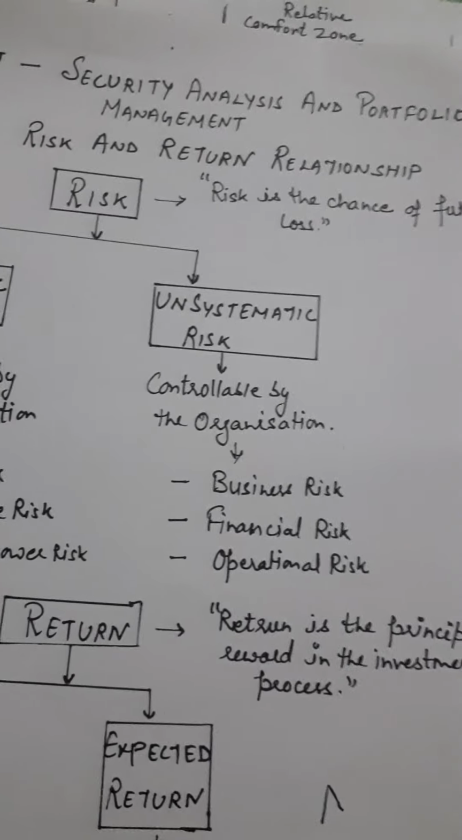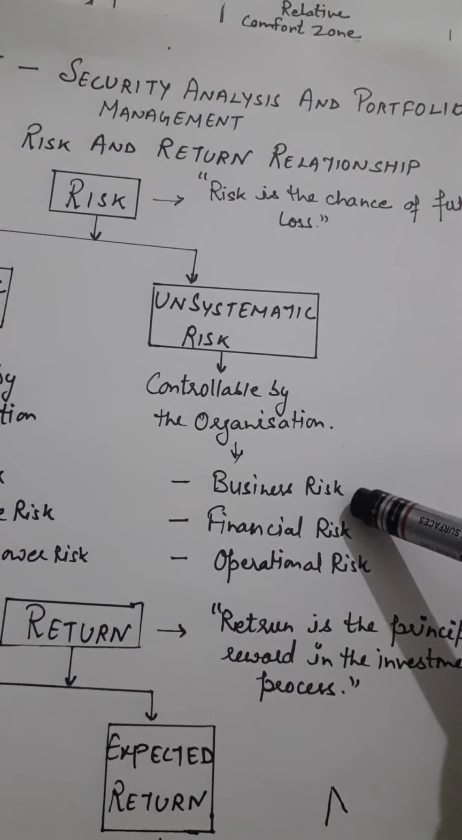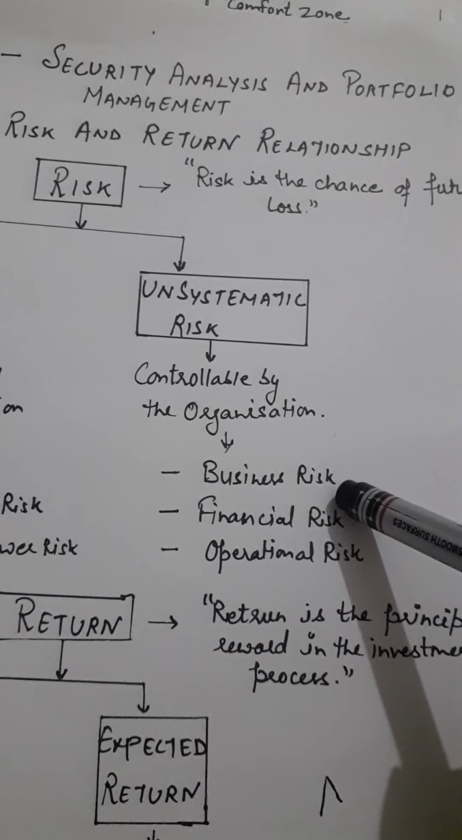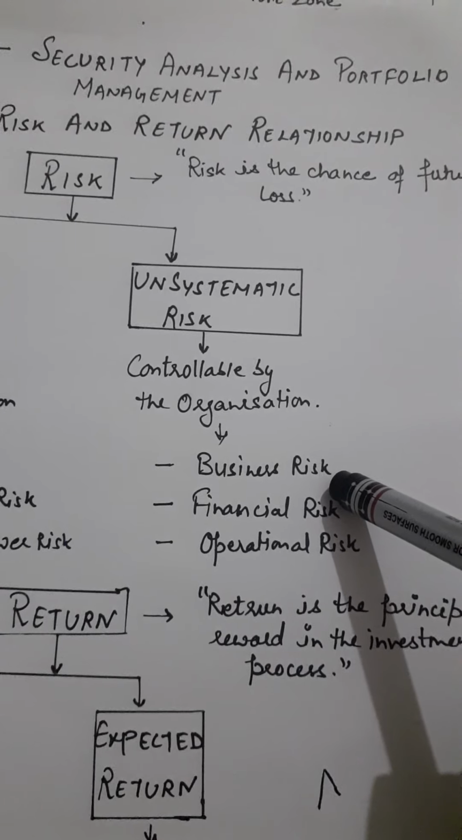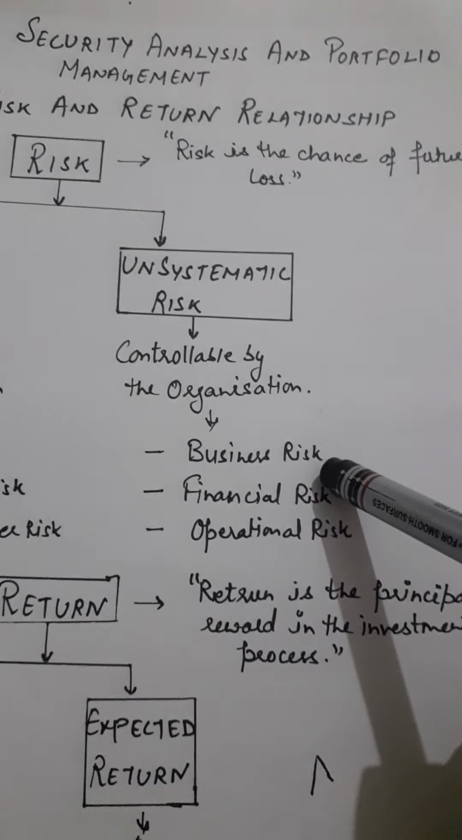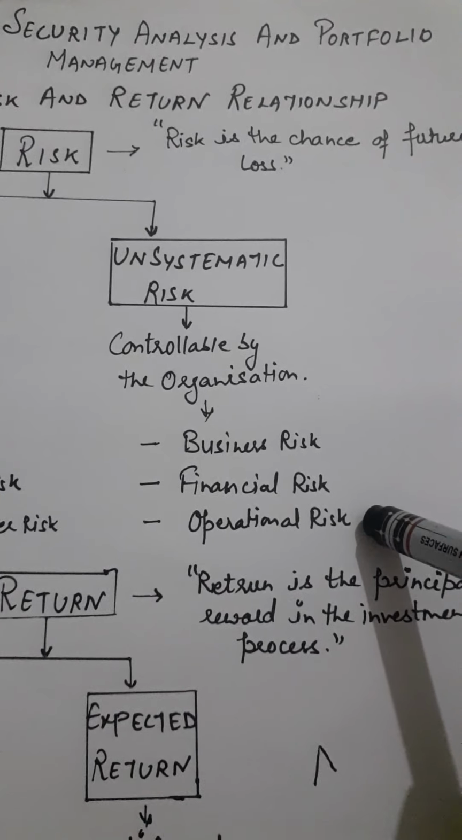And the second one is financial risk. Financial risk is also known as credit risk. These risks arise due to changes in the capital structure, such as share capital, loan funds, reserves and surpluses of the organization. And the third one is operational risk.